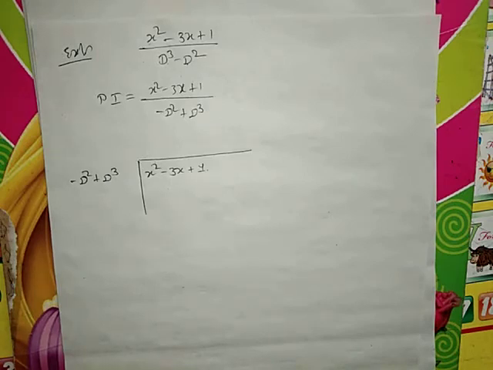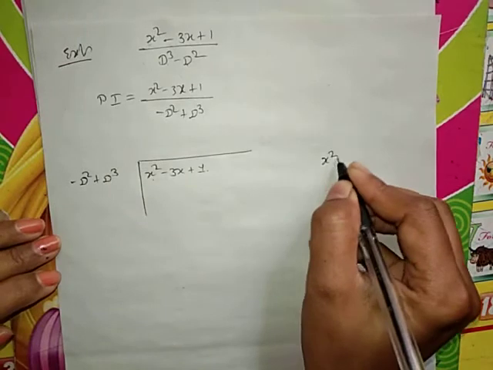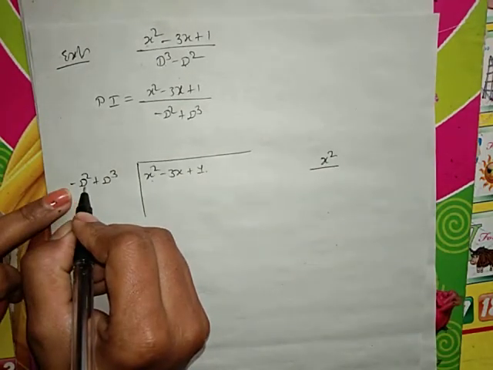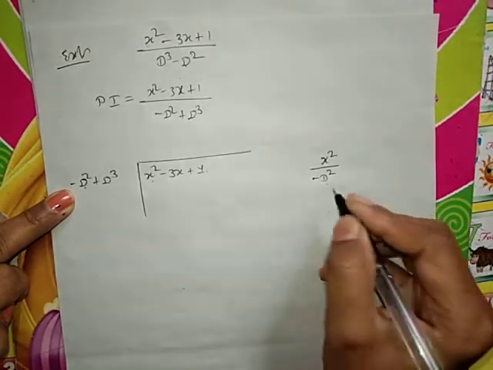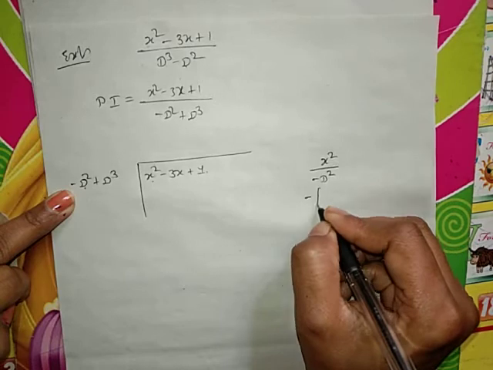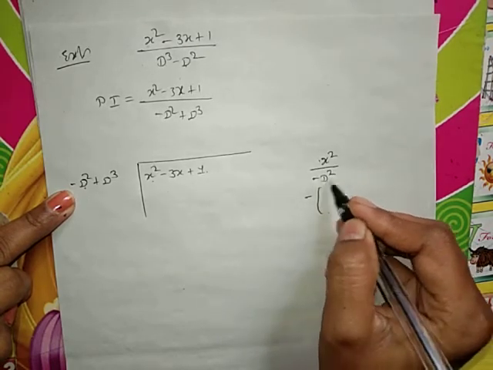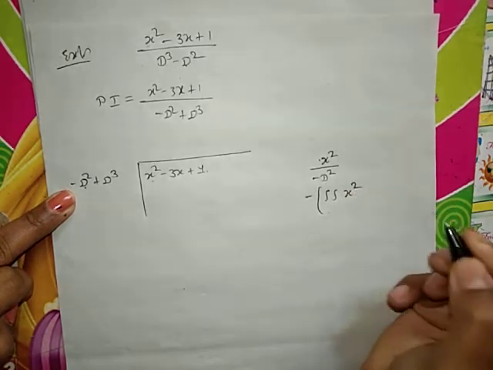So when you choose the quotient, as I told in the previous, same method. First term of the function of x divided by first term of the function of d. First term of the function of d is minus d square. Keep your minus sign as it is. 1 by d square of x square. 1 by d square indicates double integral of the x square.